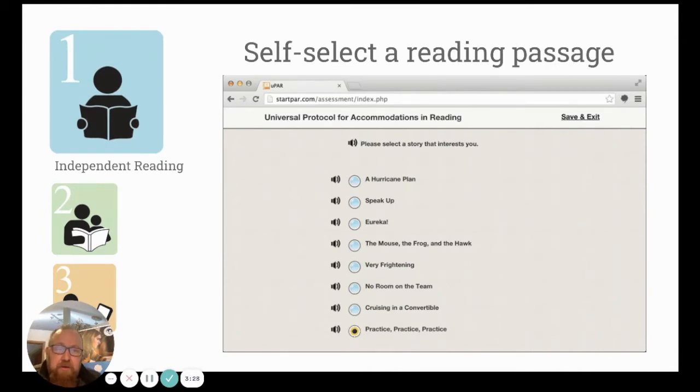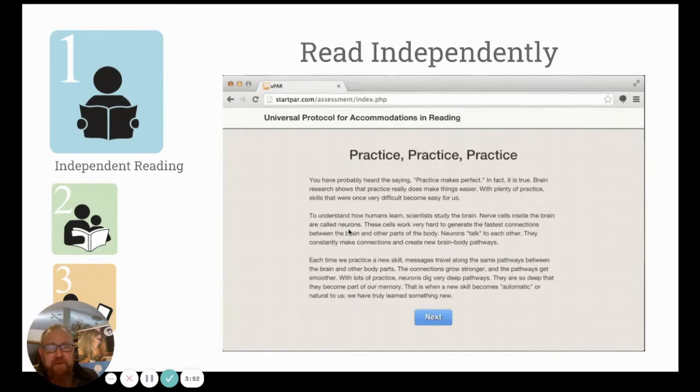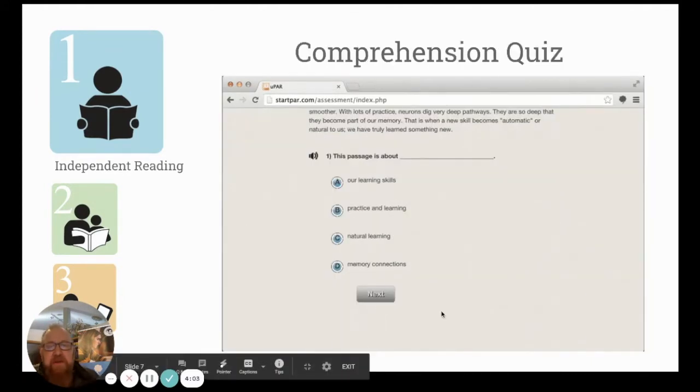So students will initially go to a website and they are given a list of passages that are all at their independent reading level. These passages will contain different text types, and the student is making a selection simply based upon a reading preference. If the student cannot independently read the title passages, they can click on the speaker icon to the left and have the title passages read to them. They make their selection and they read this passage either out loud or silently to themselves, which they should be able to do because, again, this is at their independent level. And then they answer a series of comprehension questions.